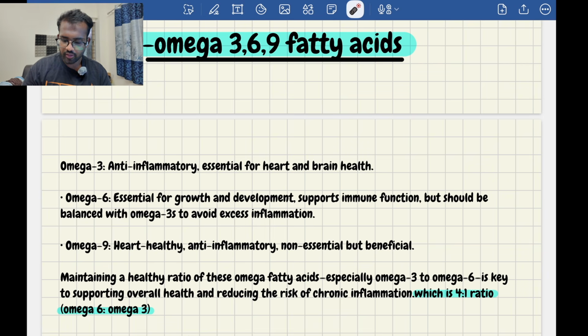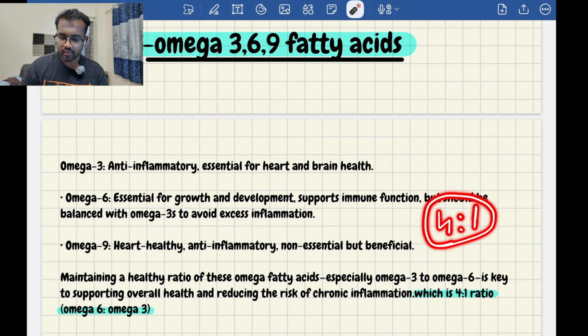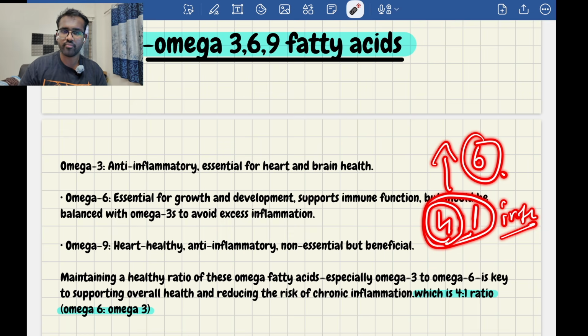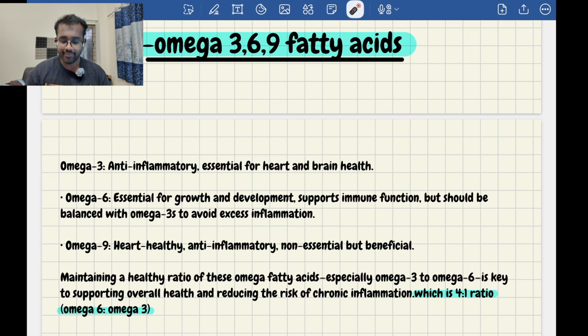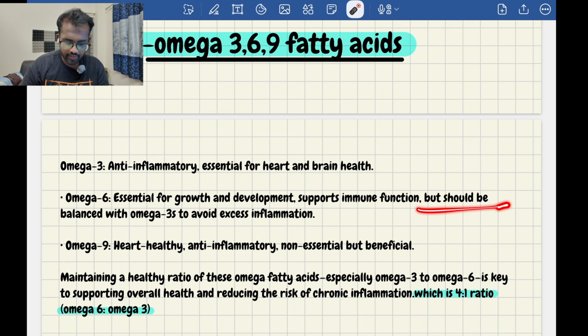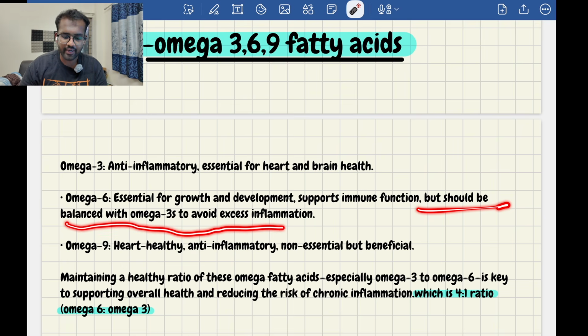For example, if you are eating 4 omega 6, you have to supply at least 1 omega 3 to balance the inflammation, or else the inflammation in the body will increase in the presence of omega 6. Remember this. Every time you consume omega 6 fatty acids, it should be balanced in this ratio 4:1. 4 is omega 6, 1 is omega 3. Like this, the inflammation can be reduced and balanced. So as I mentioned here, it should be balanced with omega 3 to avoid excess inflammation.